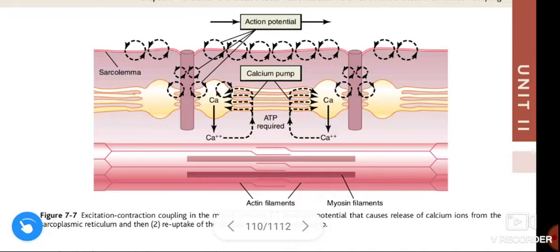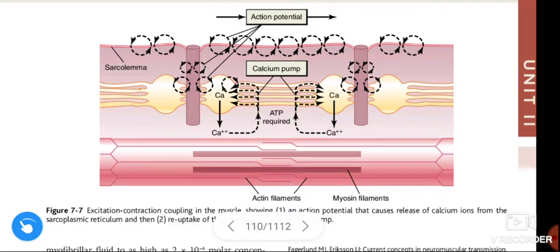When repolarization occurs, the released calcium is reuptaken by the calcium pump from the sarcoplasm.